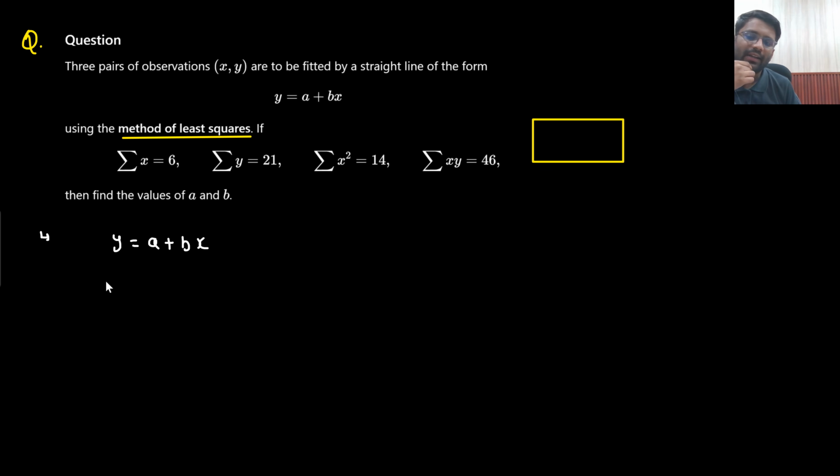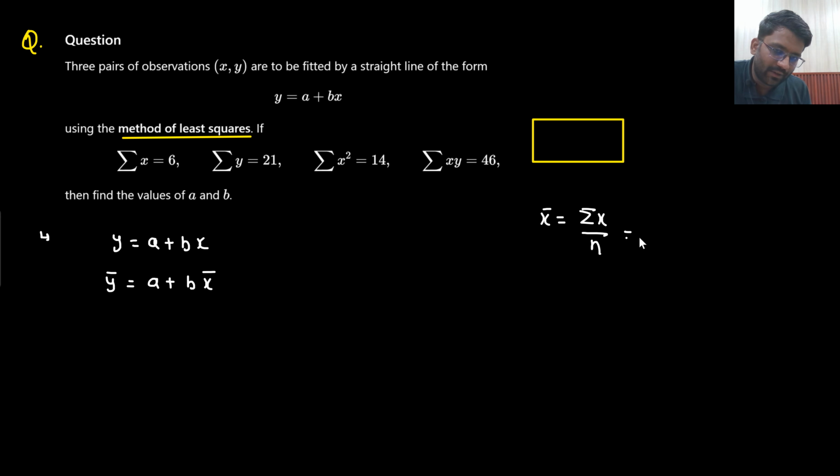What can I do, sir? I can take the average on both of the sides. Will I go by any formula or anything? No formula, nothing. If I take average on both of the sides, then this is what I will be getting. Now I need the value of x bar and y bar. Summation x is given. What is x bar? Sir, x bar is nothing but summation x divided by n. Sir, where is the value of n? Where is the value of n? Summation x divided by n. Where is the value of n?